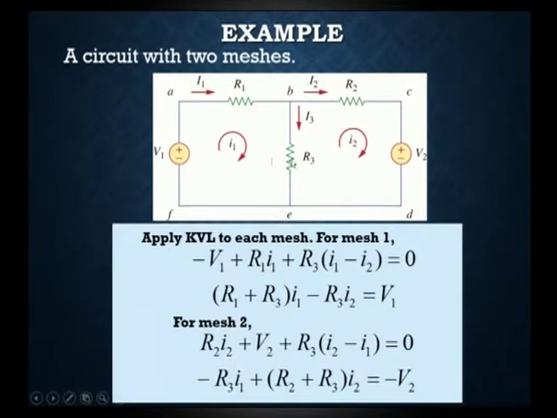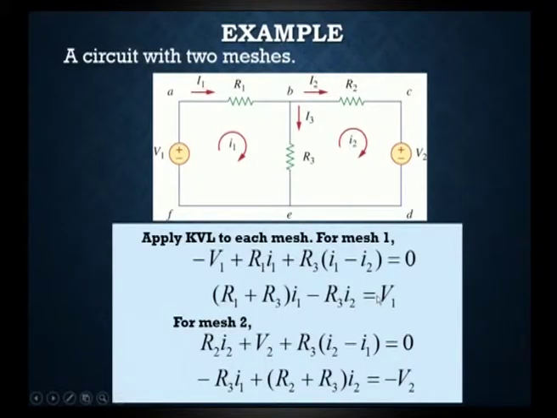Why? Here R3 has both the currents I1 and I2. The current flowing here is actually I3, not I1, because I3 is equal to I1 minus I2. So we have directly substituted I1 minus I2, and that is equal to 0. Now we are going to simplify this. After simplification we get (R1 plus R3) into I1 minus R3 into I2, equal to V1.